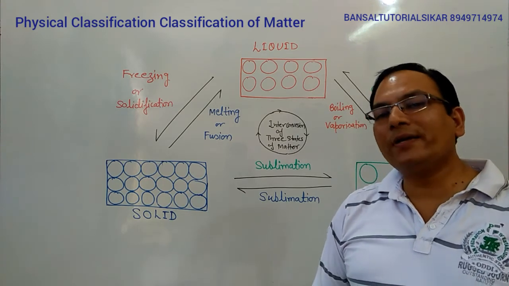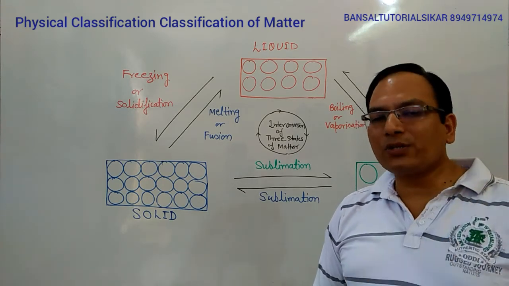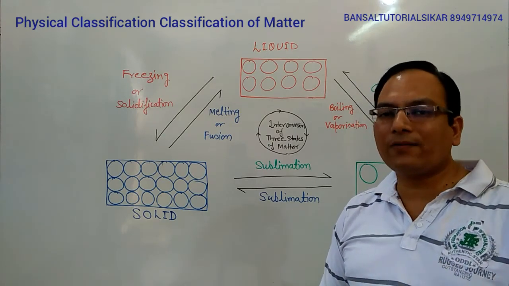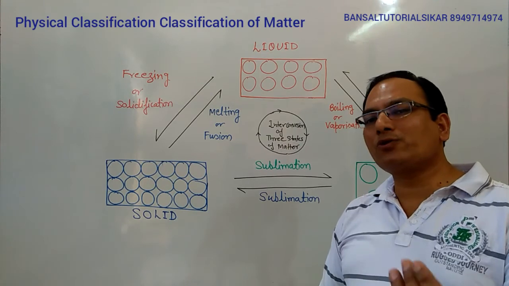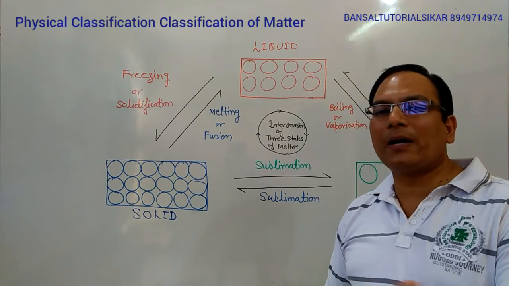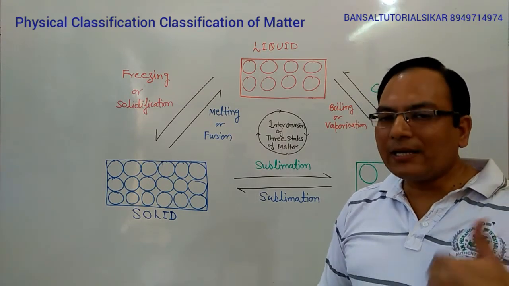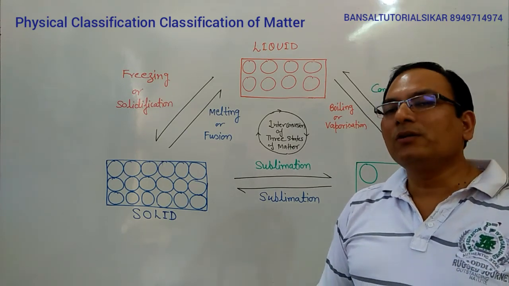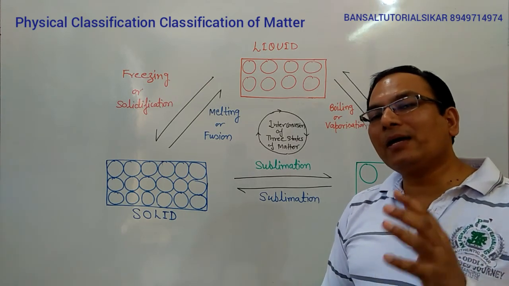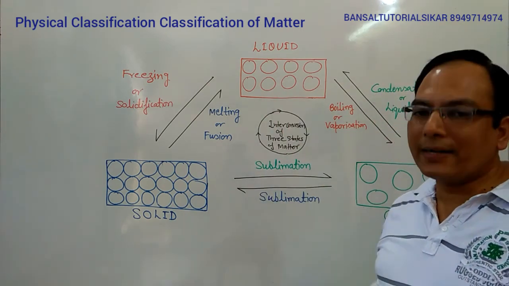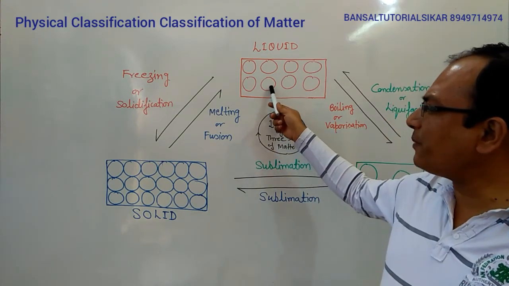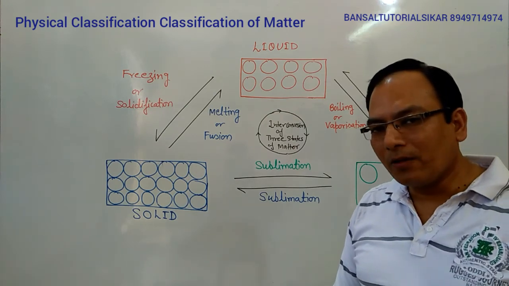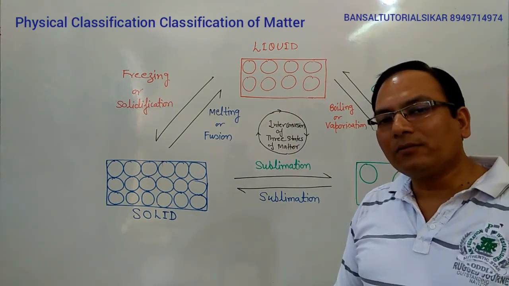So students, I hope that you have understood the physical classification of matter. You have understood about solid, liquid and gas, and what the differences between them are. Why some substances are called solid, some are known as liquid and some are known as gases. In the next class, we will discuss the chemical classification of matter, which will be based on the chemical composition of these constituent particles. We will see which type of atoms are constituting these particles and how they classify. Till then, bye bye, thank you.